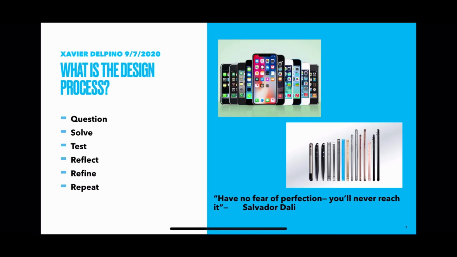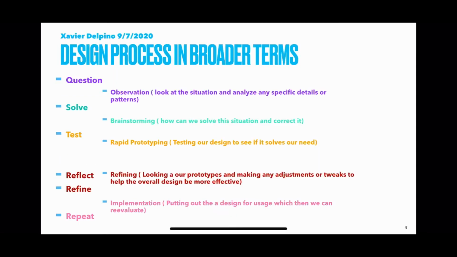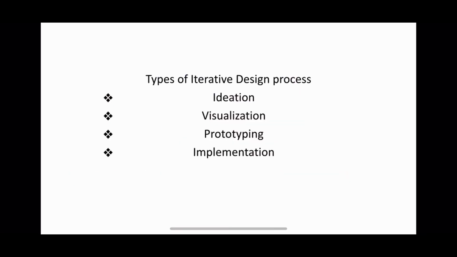What is the design process? The design process is to constantly question, solve, test, reflect, refine, and repeat. To go more into the depth, we make an observation. We look at a situation, which then leads to brainstorming. How can we solve this situation? Which then leads to prototyping, testing out our brainstorming, then refining our prototyping, making any adjustments, which then leads to implementation, putting out a design for usage, then we can reevaluate it. These are the iterative design process.